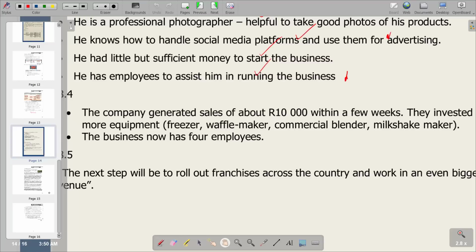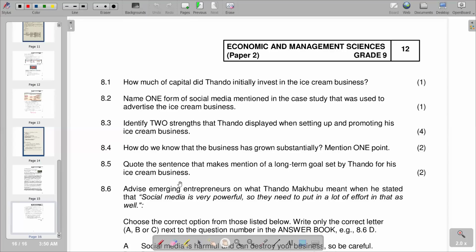So I'm going to the next part of the question, which is now 8.5. Quote the sentence that makes mention of a long-term goal set by Tando for his ice cream business. Obviously, we have to make sure that we locate that statement. You can go back again and try to see.